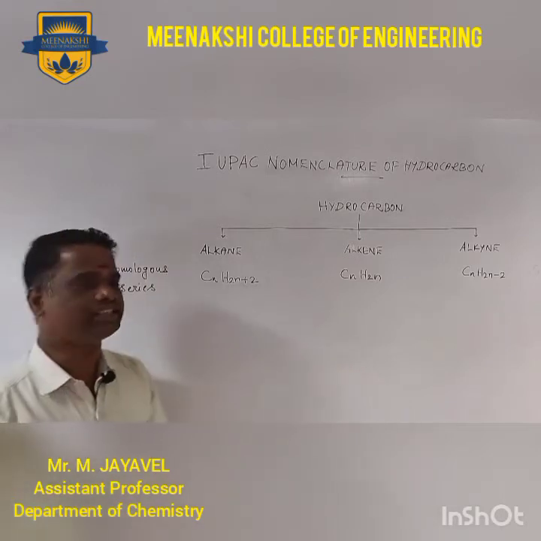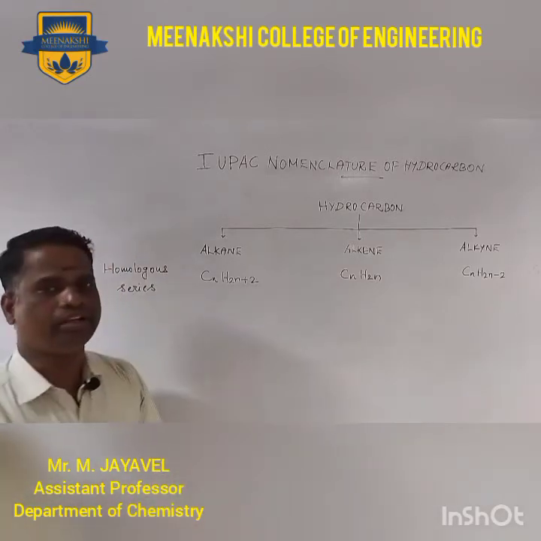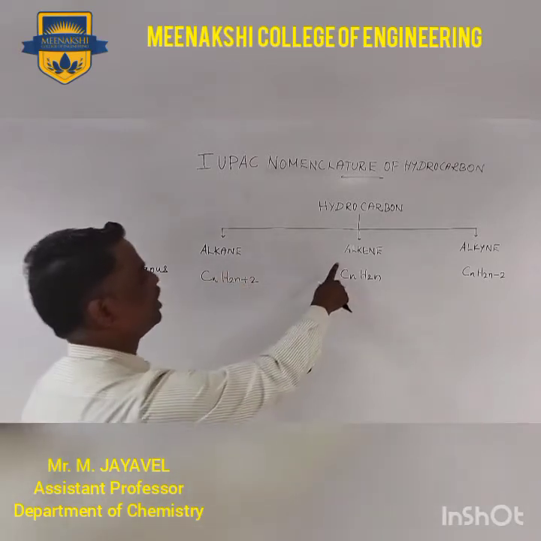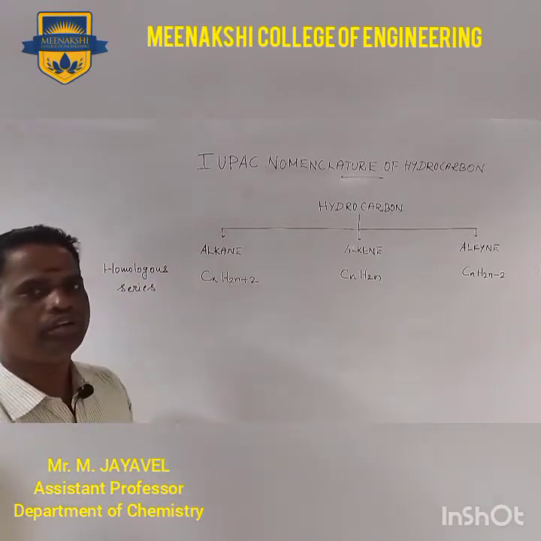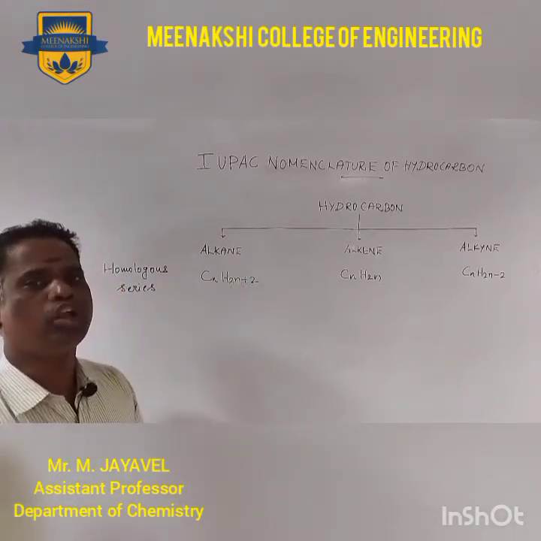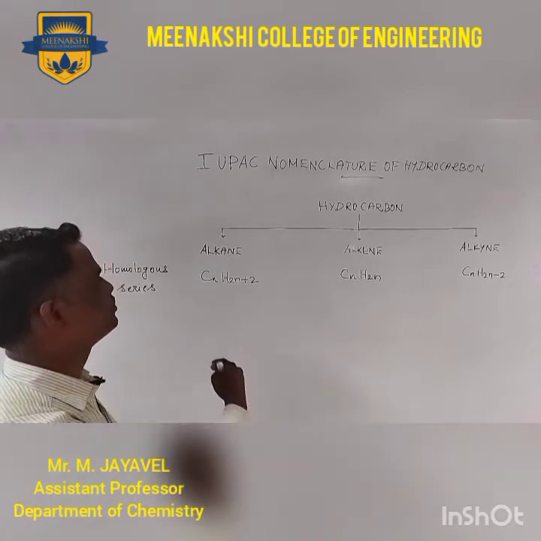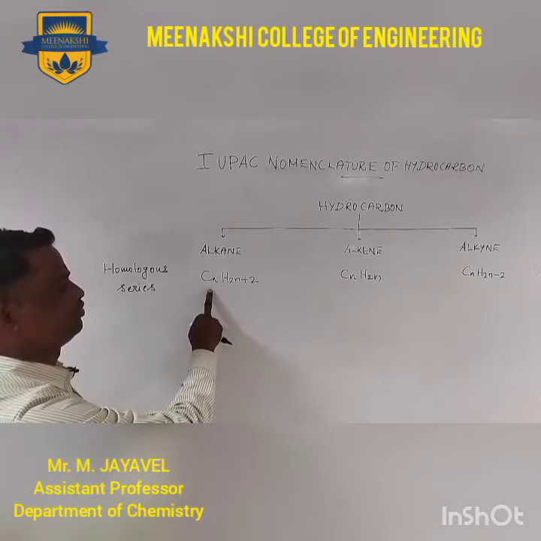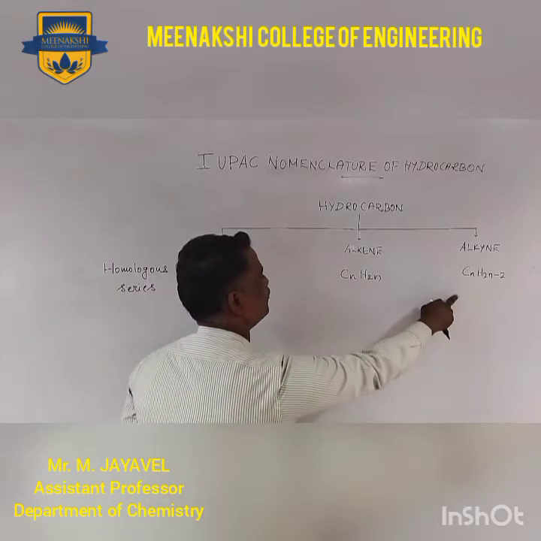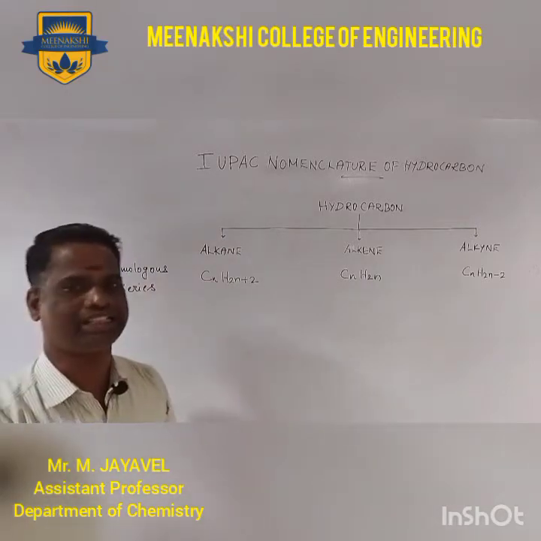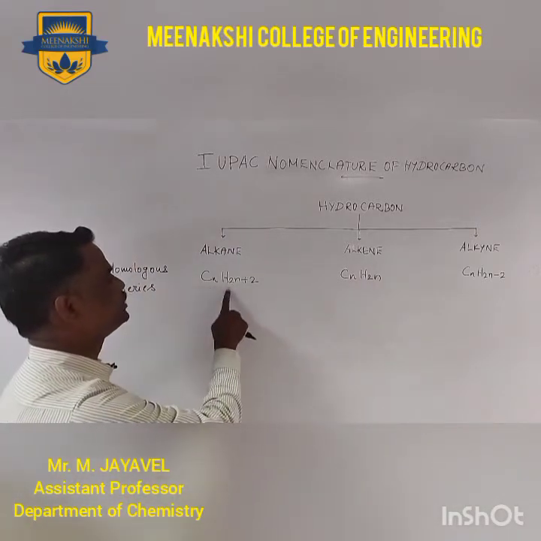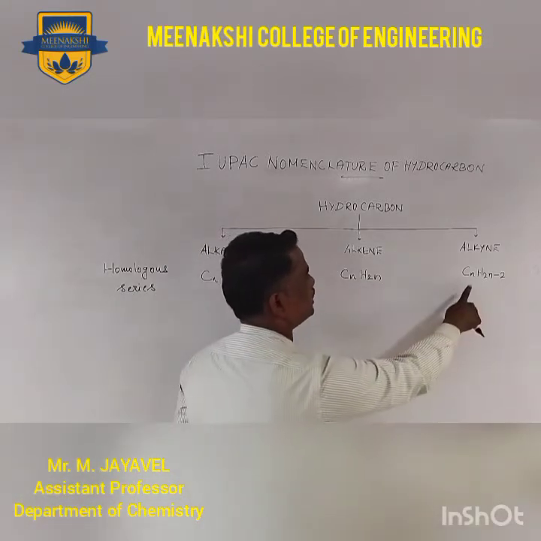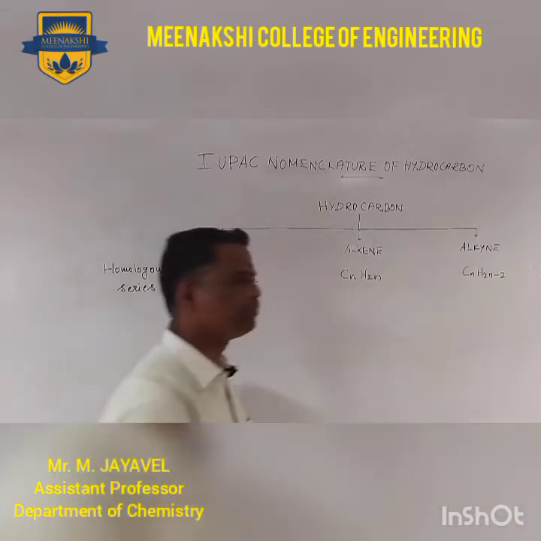Now let us discuss hydrocarbons, which are broadly classified into alkane, alkene and alkyne. Using the general formula we can derive the corresponding homologous series. That is CnH2n plus 2 for alkane, CnH2n for alkene and CnH2n minus 2 for alkyne.